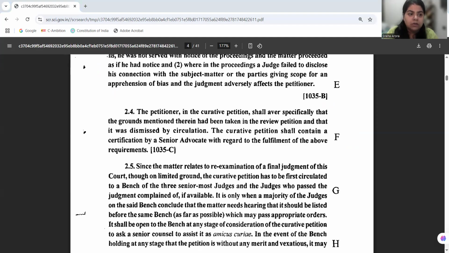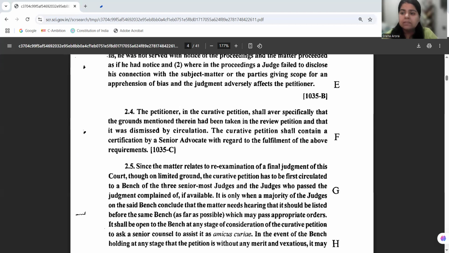Okay, so now in a curative petition, if your review petition is dismissed, a curative petition can only lie if your last resort has been dismissed. So in case your review petition has been dismissed, you need to demonstrate in your curative petition that these were the grounds that you also took before the court in the review. Those grounds that you are now bringing in the curative petition must have been raised in the review petition. Now a senior advocate needs to certify that the petition meets the criteria.